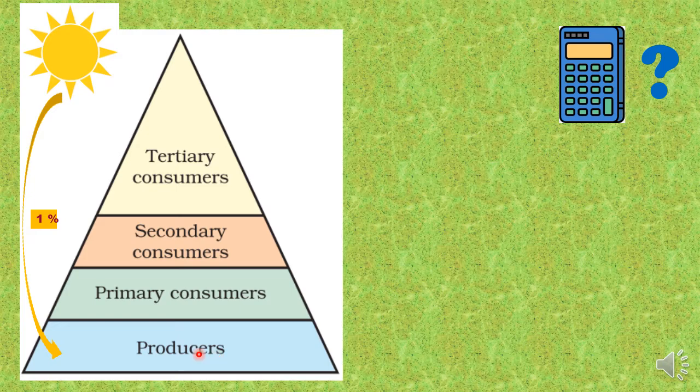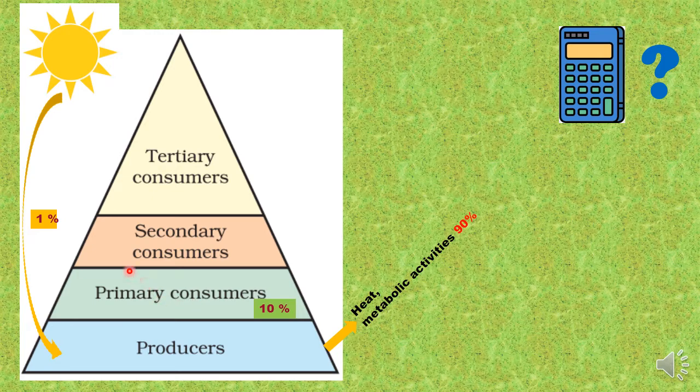So when primary consumers eat producers, then how much energy do they get? So remember, 90% of the total available energy will be lost as heat, in various metabolic activities of that trophic level organism. Only 10% will be available to the primary consumer.